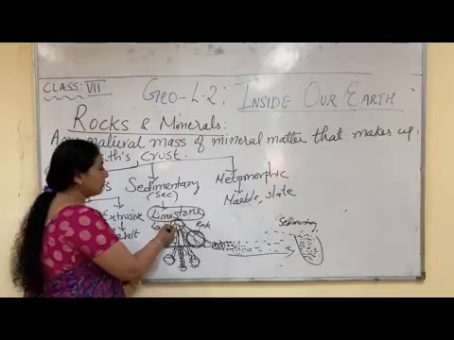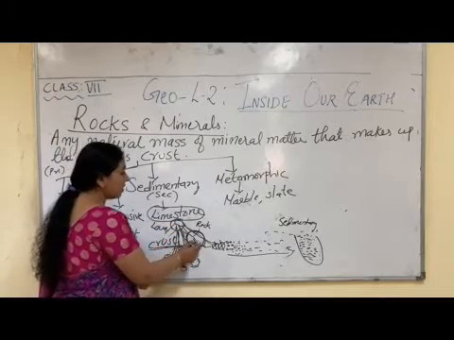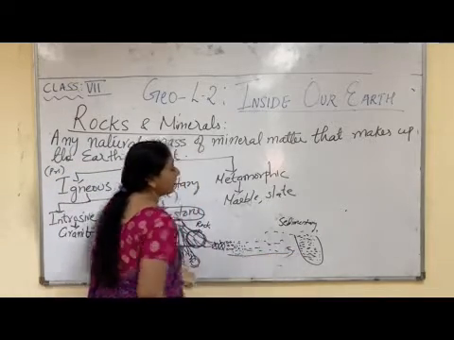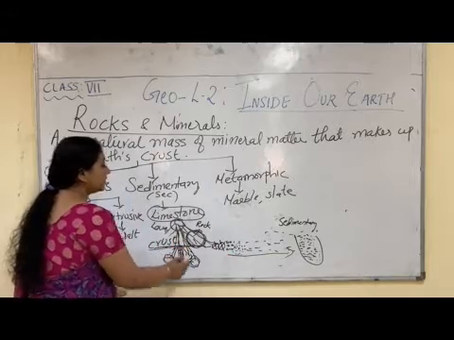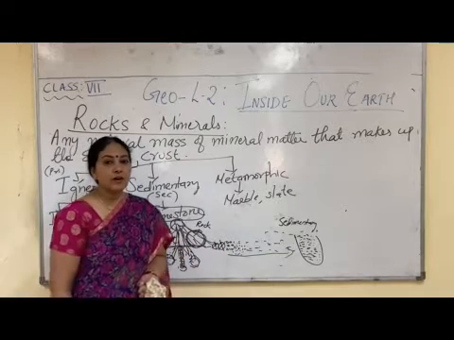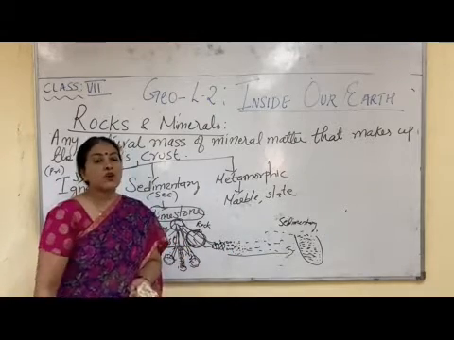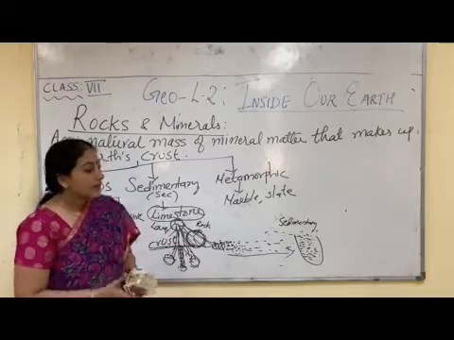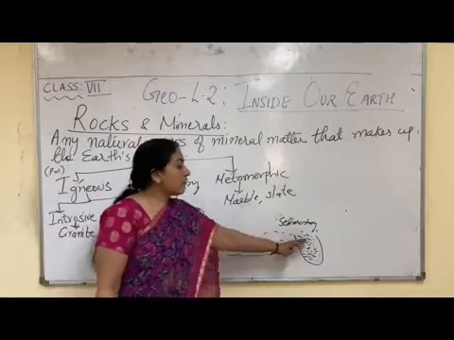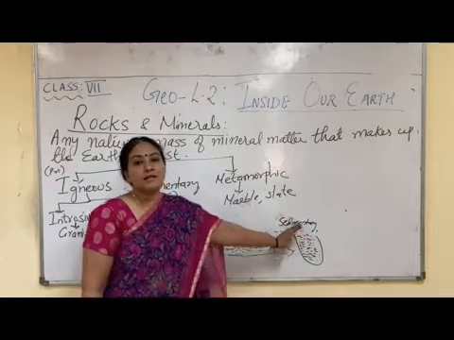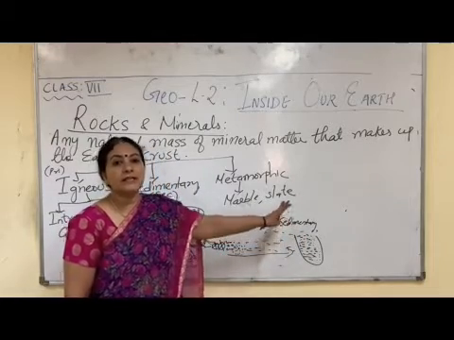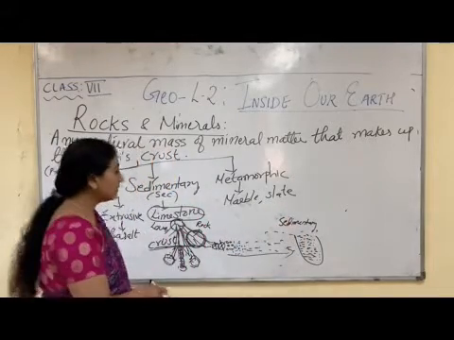Now we have found two types of rock, that is igneous rock and sedimentary rock. The igneous rock is called primary rock because it is the first rock which is formed. Then sedimentary rock is formed from the igneous rock, that is why sedimentary rock is called secondary rock.